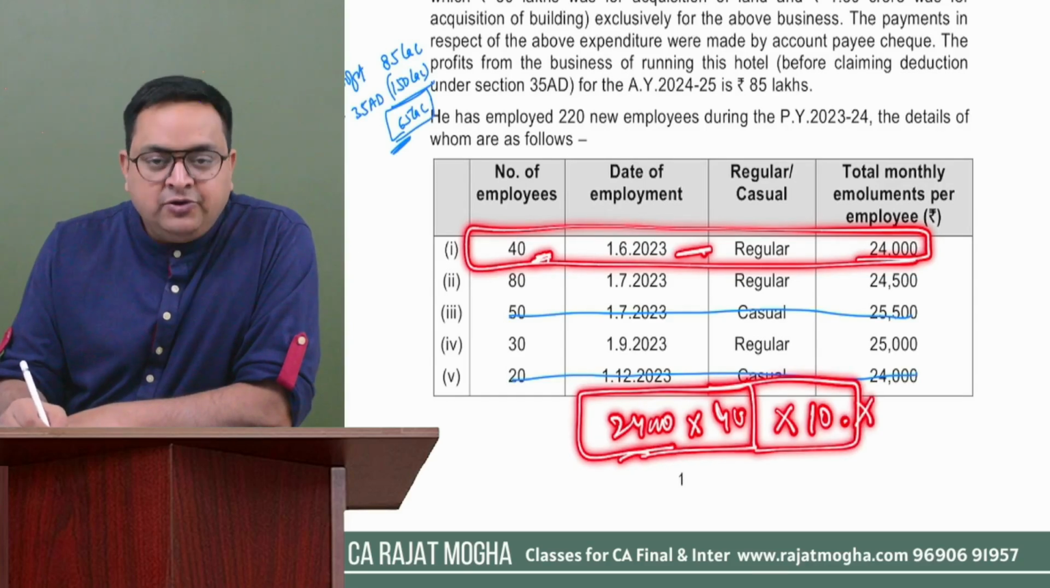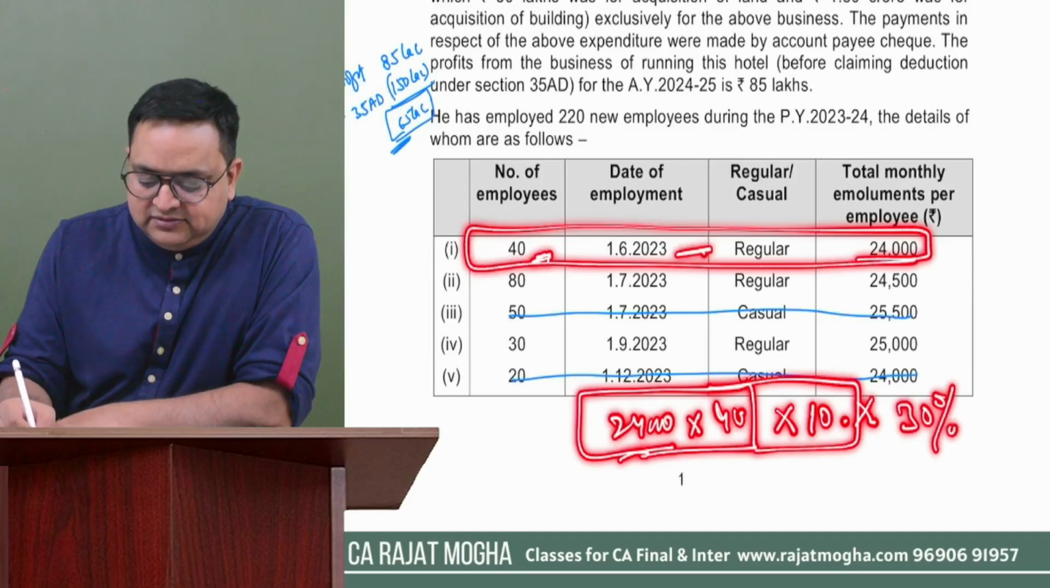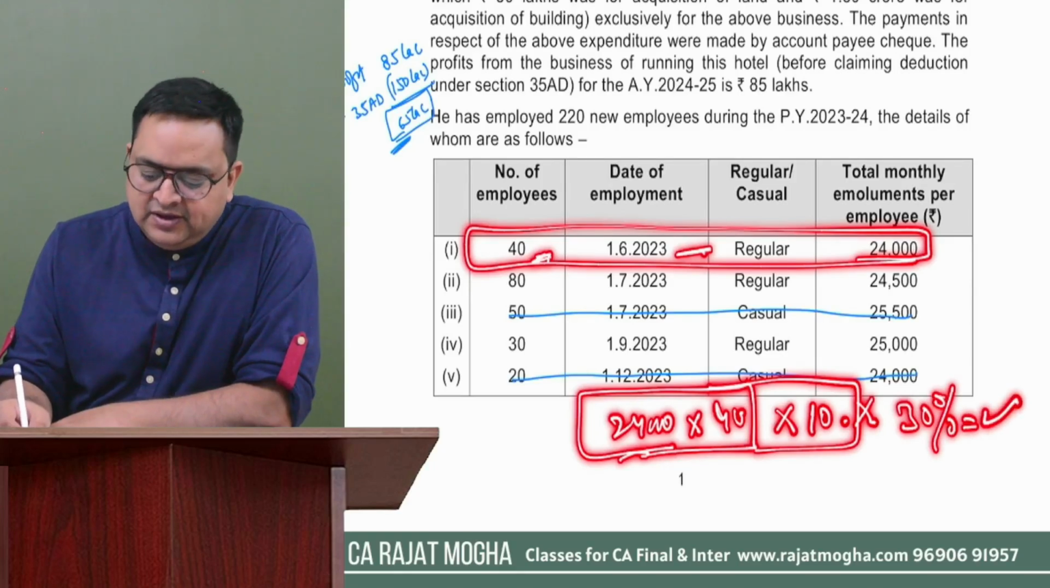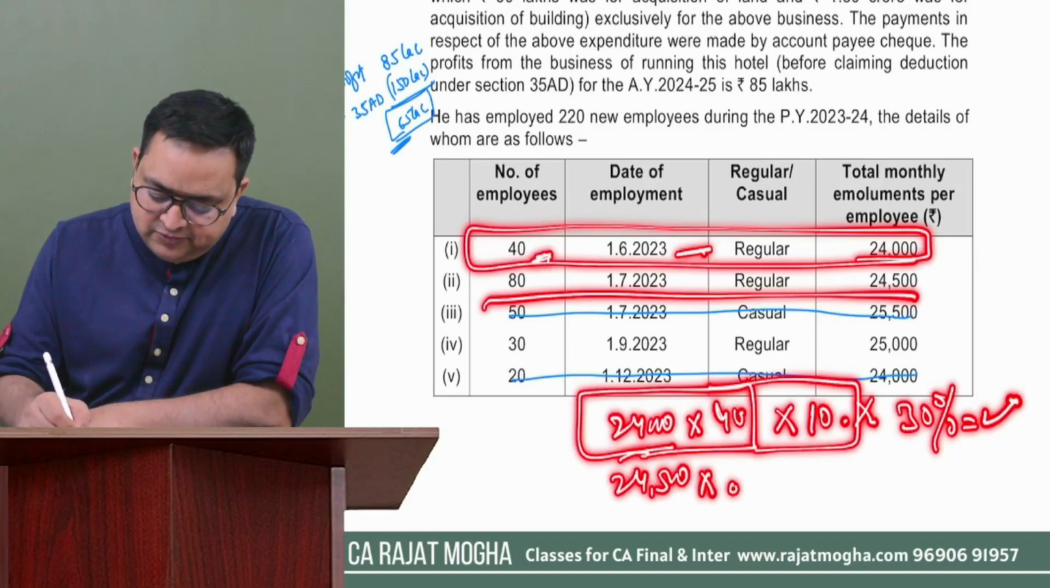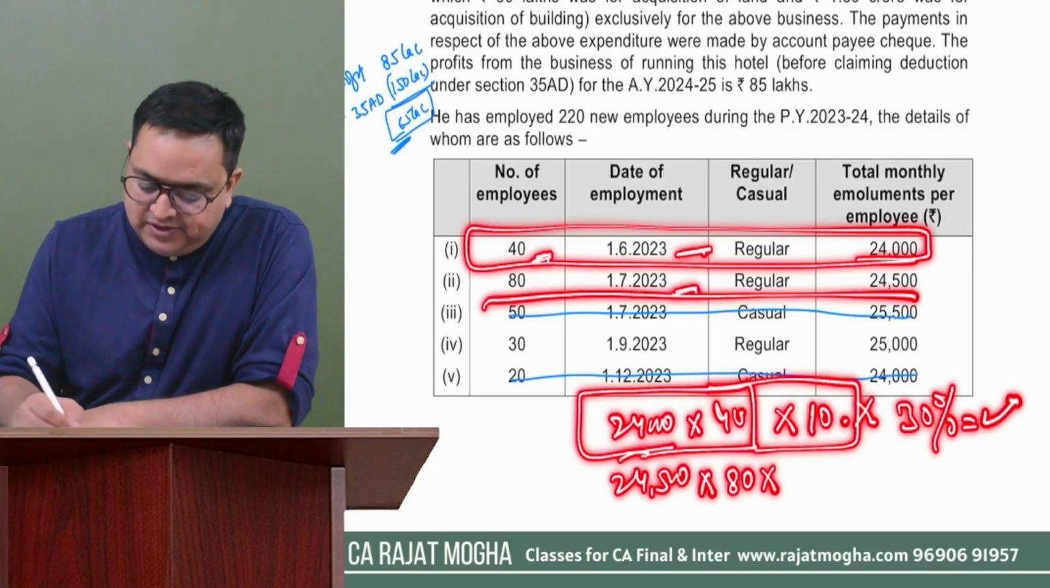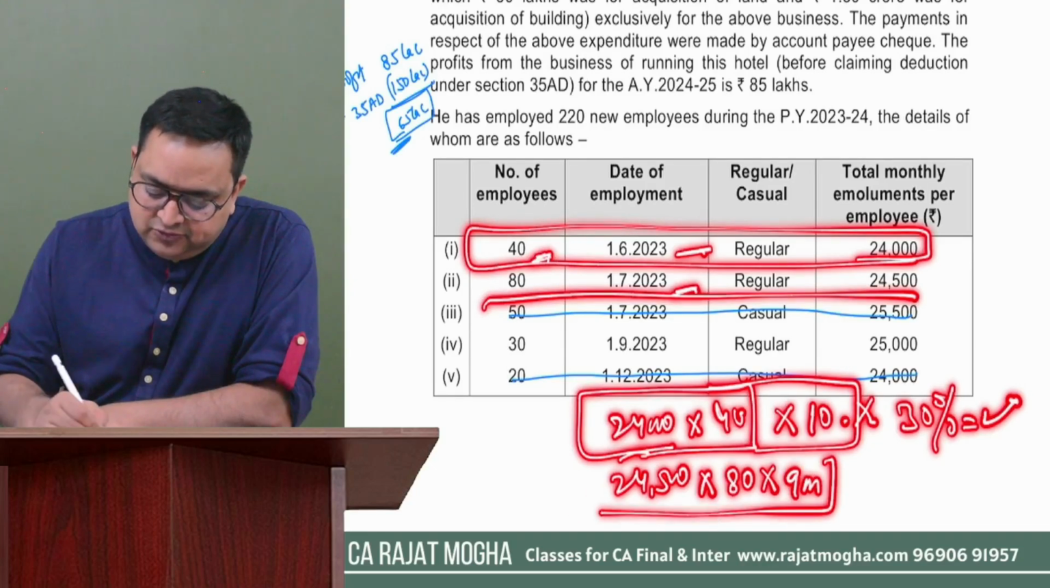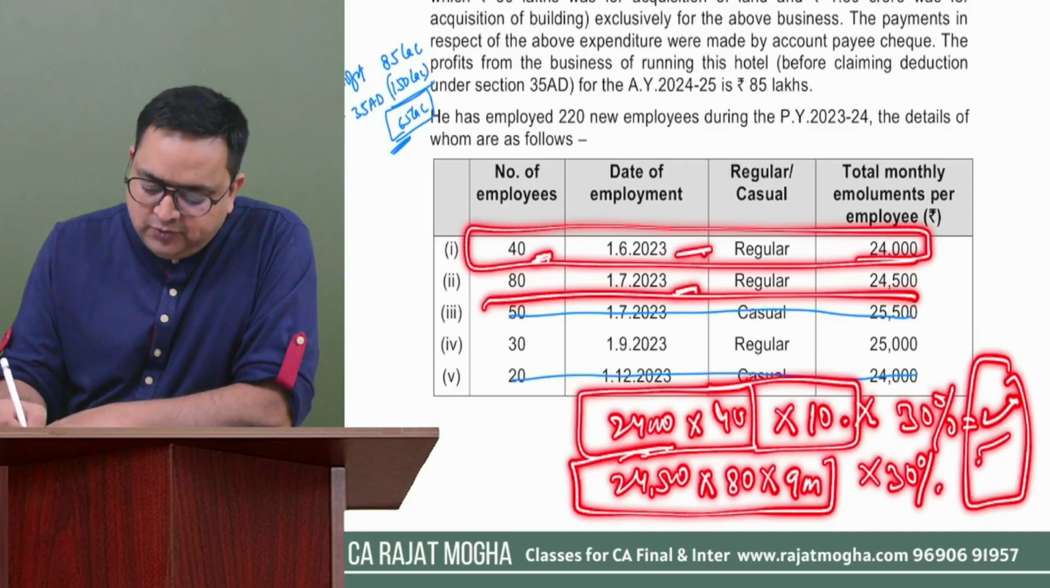So whatever is the amount you will get, you have to multiply it by 30%. So this deduction you can give. And also the second one, that is 24,500 into how many employees were there, 80, and for how many months, from July onwards, if you calculate it is 9 months. So this amount into 30%. Just add these two, you will get the deduction.